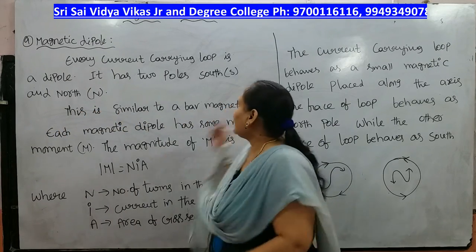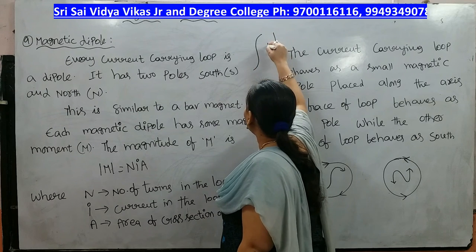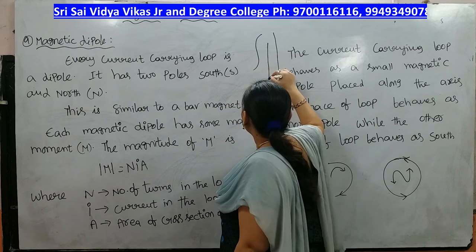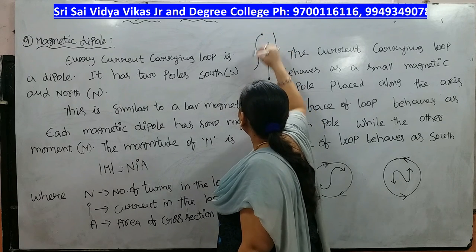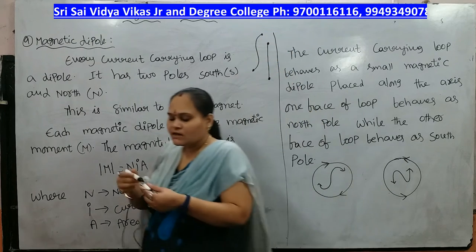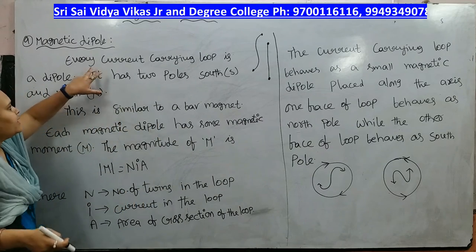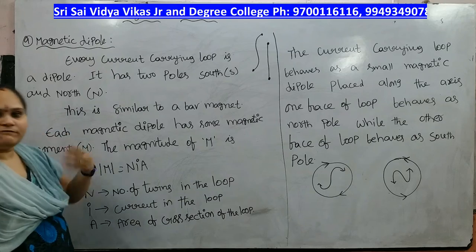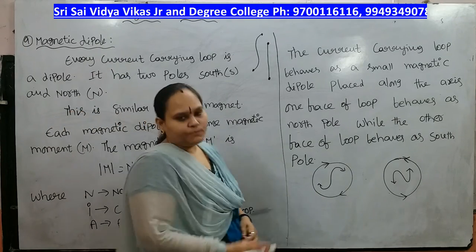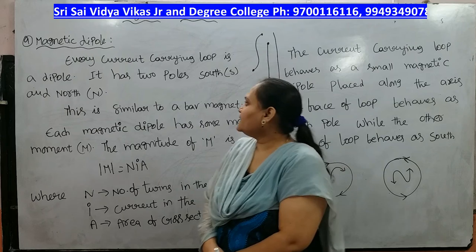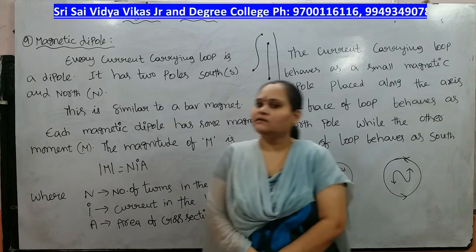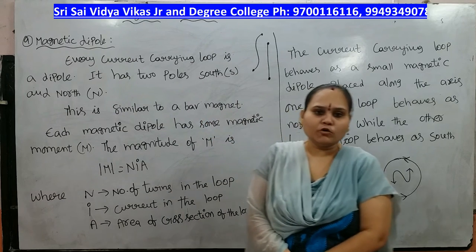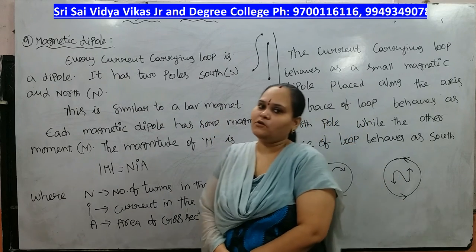In a current carrying conductor we have a straight current carrying conductor like this. These are two poles, south and north poles. So that's why we are calling every current carrying loop a dipole. It has two poles, south pole S and north pole N. Every current carrying conductor is a dipole.